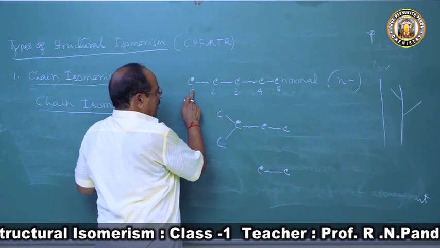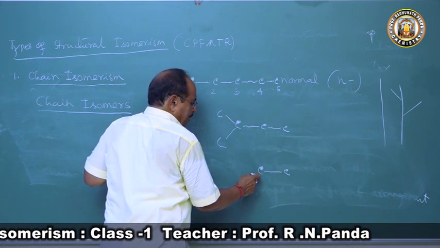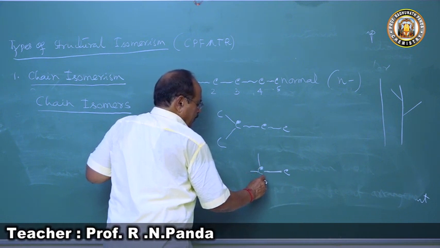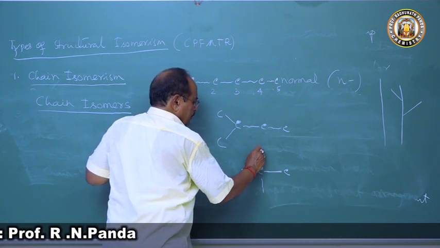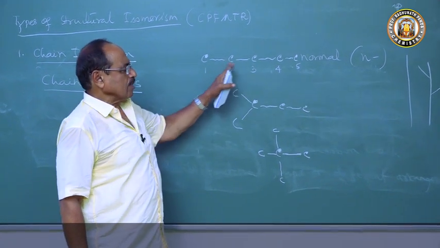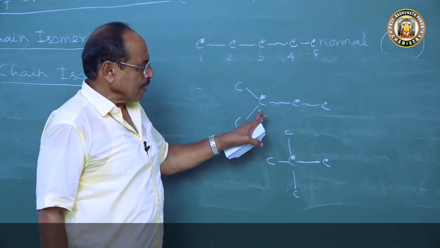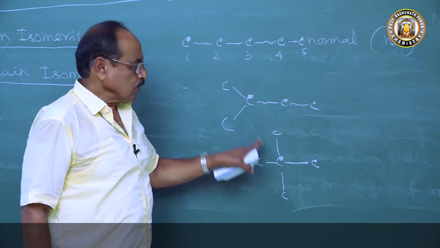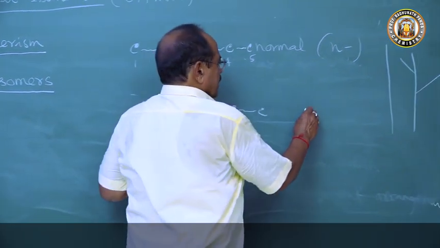How many carbon atoms are there? 1, 2, 3. What is the valency of carbon? 4. So 1 gone, 2, 3, 4. Now you see, we can write the 5 carbon atoms in a normal chain, or in a branched chain, and we can write the carbon atoms in another branched chain. So this branch is called the iso branch.